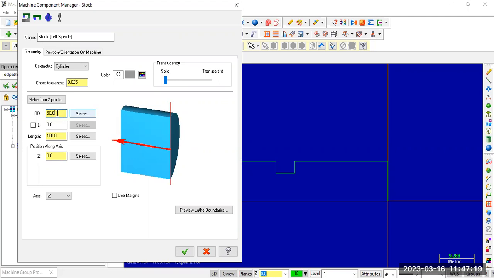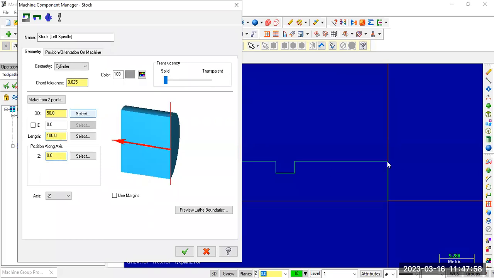You can give 40 also. Depending upon the raw material dimension, just specify the dimension here. I'm using the same 50 default. Length: the component length is 60, but here the raw material workpiece length is 100. Why do we need extra length? Because we need to hold the workpiece. If you use 60, the holding itself will take some length, so it is difficult to perform the operation up to 60 mm length. So we need to give some extra length. So here 100.